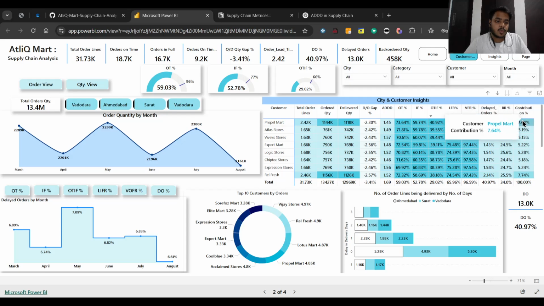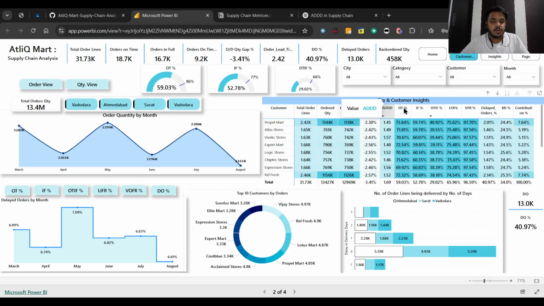Propel Mart contributes around 7.64% to the order lines. Atlas Stores contributes 5%, Vivek Store 5%, Expert Mart 5%, and 5.28% is contributed by Logic Stores. So around 40 to 45% of the total contribution is made by the top five performing customers that we have.